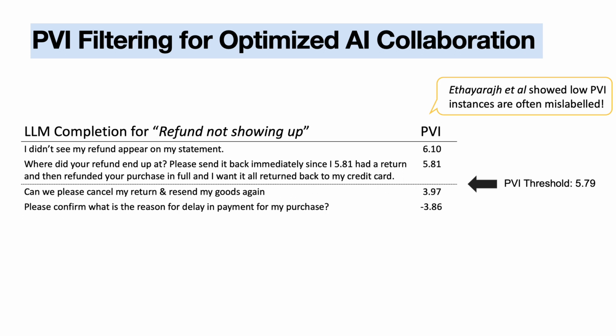To determine the PVI threshold for filtering, we calculate the average PVI of the validation set for each intent. Any generated example with a PVI score below the threshold is filtered out from the augmented dataset. For example, consider the refund not showing up intent with 4 examples. 2 of them have high PVI values, indicating they are useful for training, while the other 2 have low PVI values and may not be helpful.